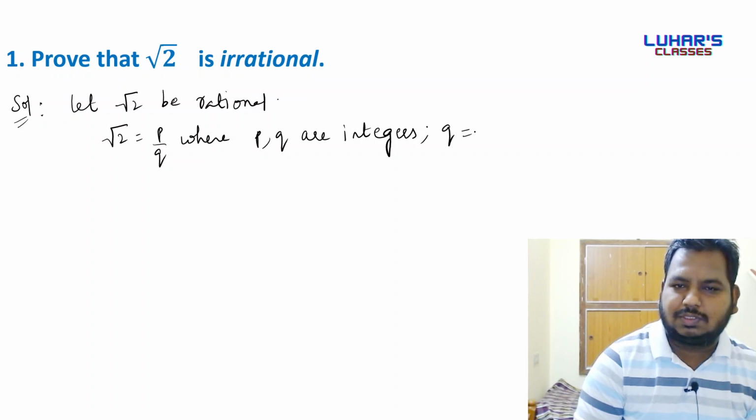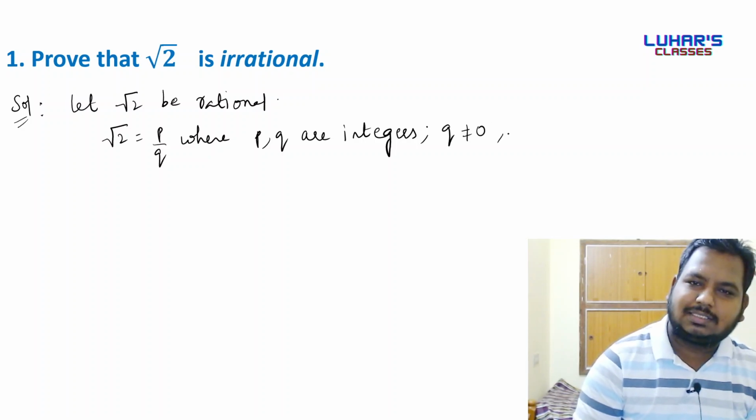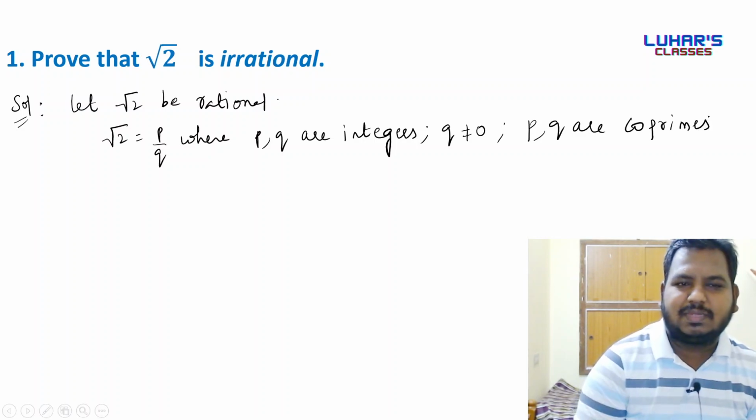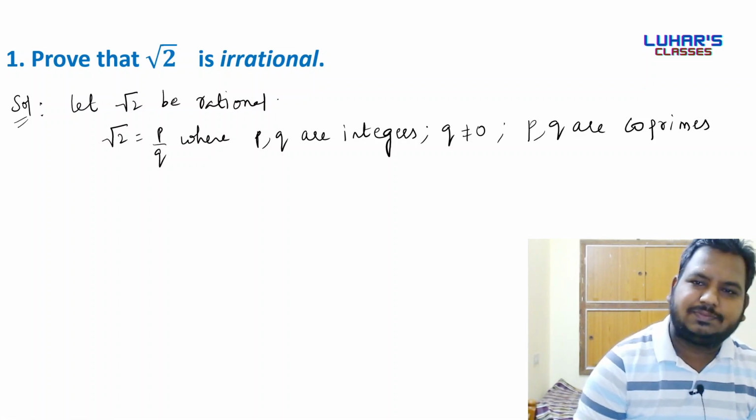Q is not equal to 0. Next important thing, p comma q are coprimes. What is the meaning of coprime? Two numbers are said to be coprime if their HCF is 1.